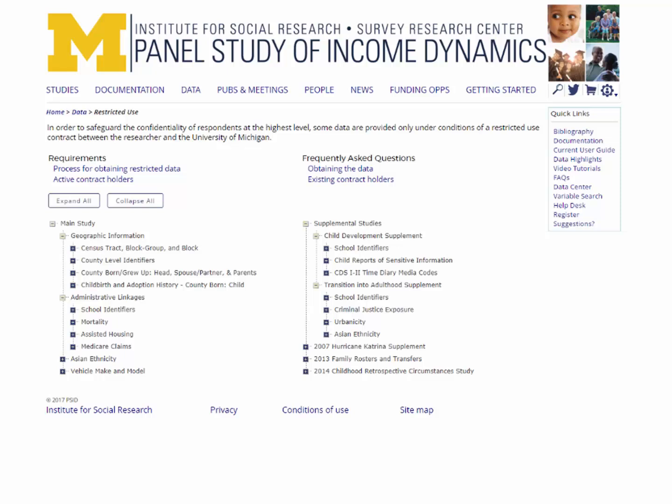For CMS claims, there are additional requirements. You must be a qualified researcher, such as a faculty member with an active federal grant or researcher linked to a center grant. After you submit materials to the PSID and receive approval, you will also need to obtain approval from CMS. Once you have received CMS approval, you will be provided with claims data and a linking file. If you have any additional questions on how to complete this application process, please see the list of frequently asked questions from the Obtaining the Data link on the Restricted Data webpage.